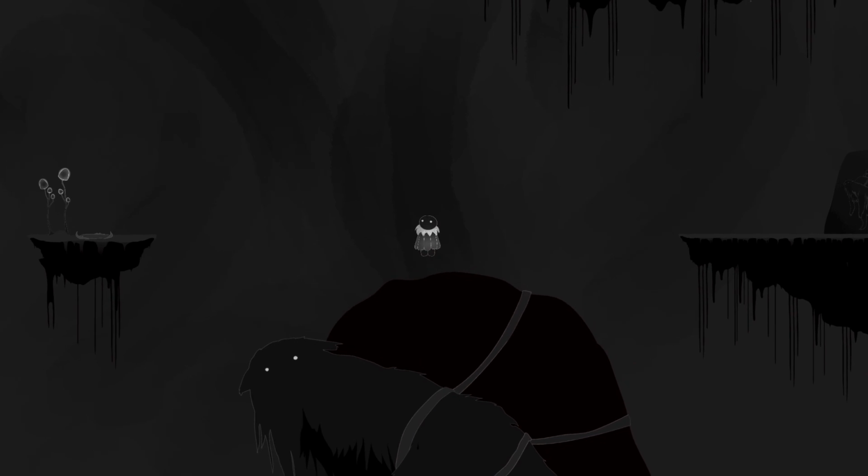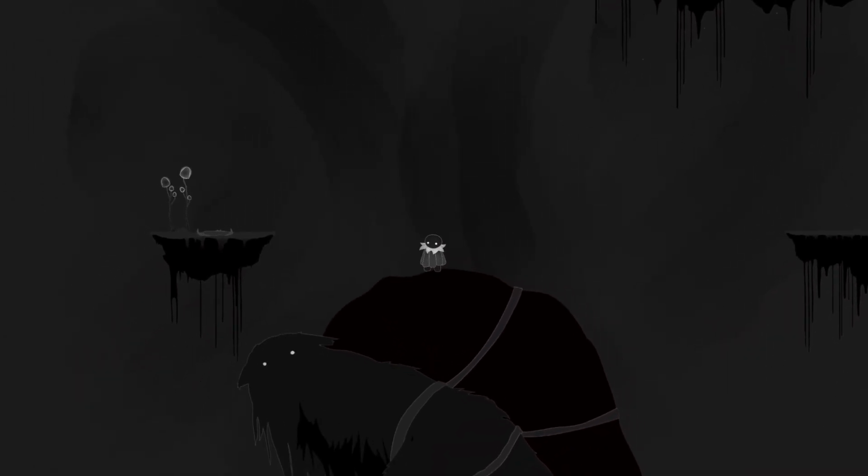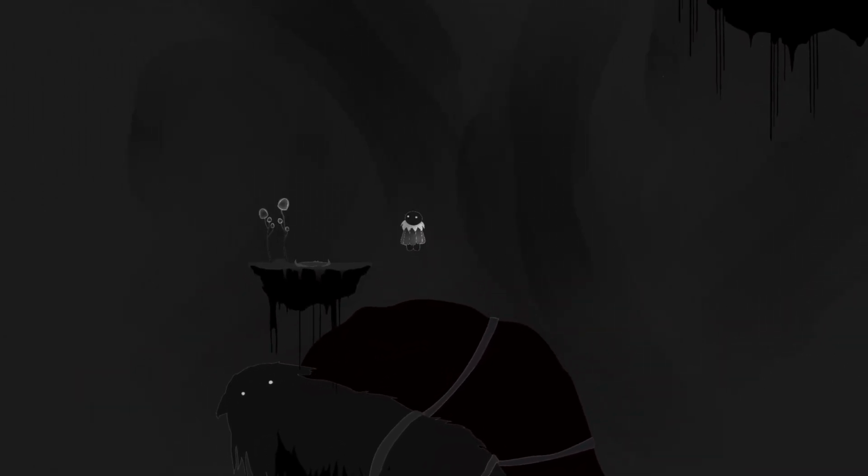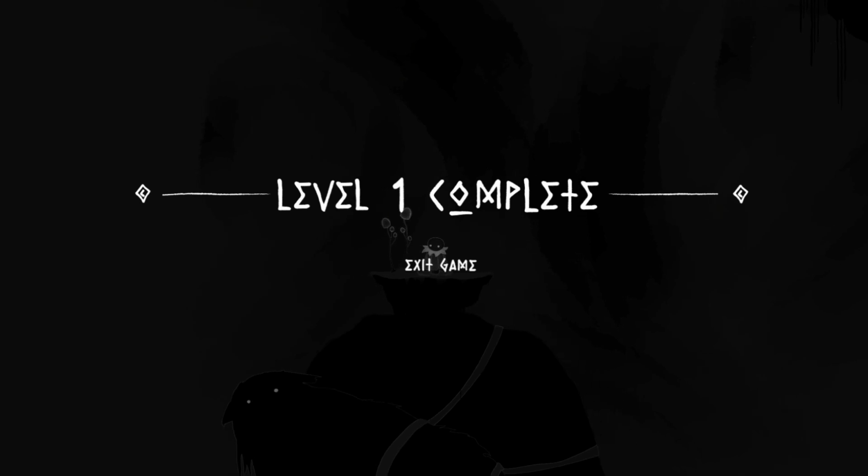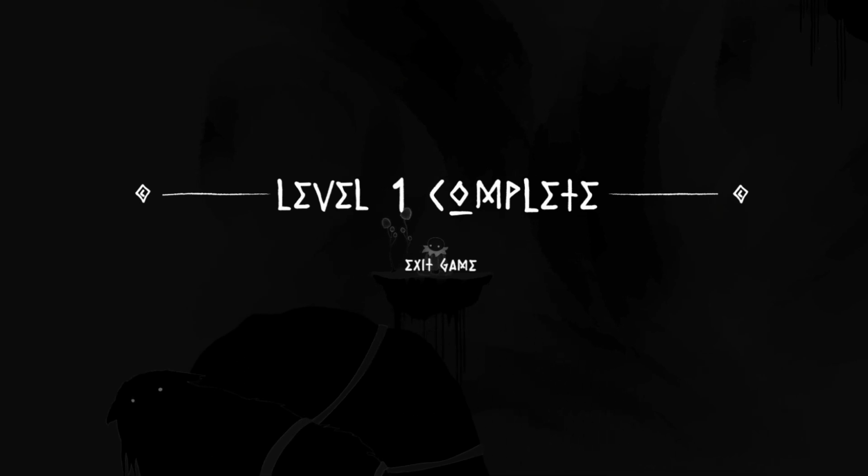Once you've caught a ride on the Burdenbeast to the final platform, that means you have completed level 1. You can click on exit game and it will take you back to the main menu.